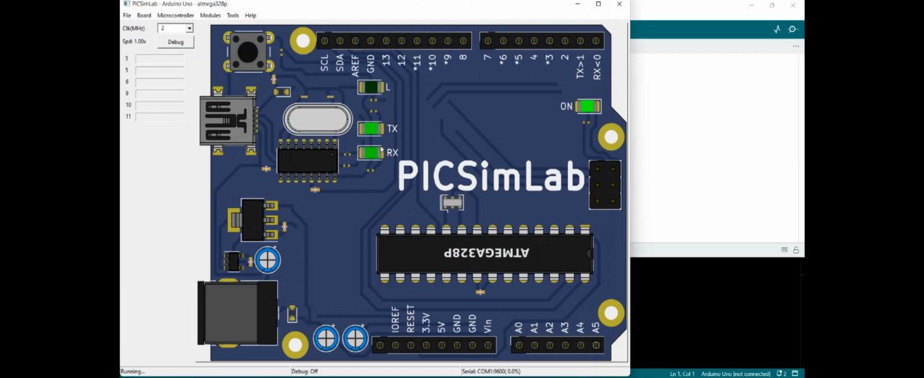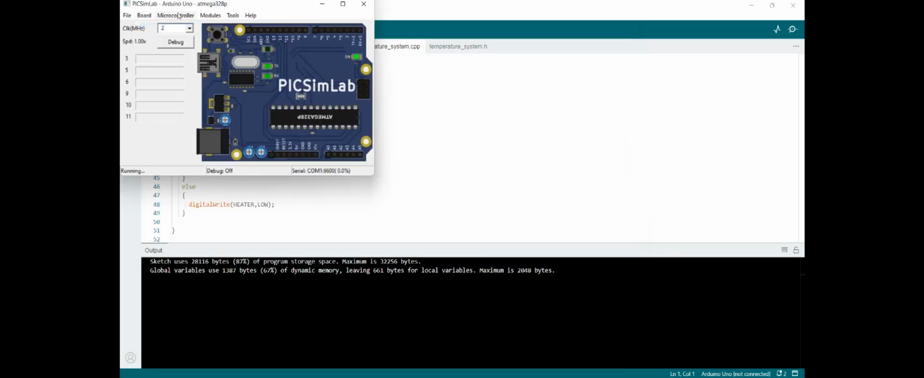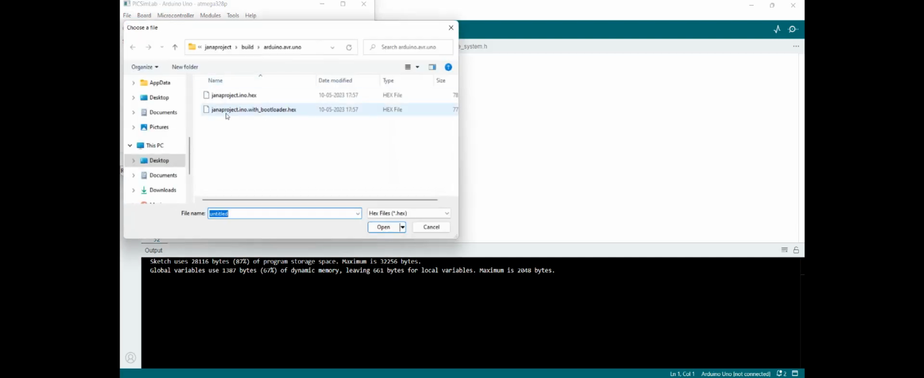This is the interface of PICSimLab first of all. And we have to select the board. The board is Arduino, and the microcontroller is ATmega328P. Next we have to load the hex file. We have to load that Arduino code into PICSimLab.